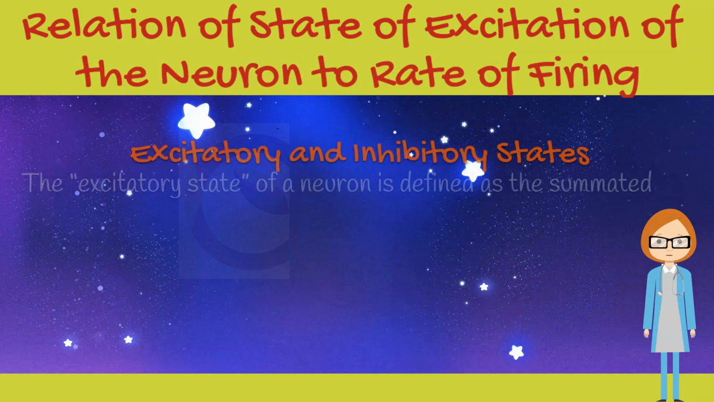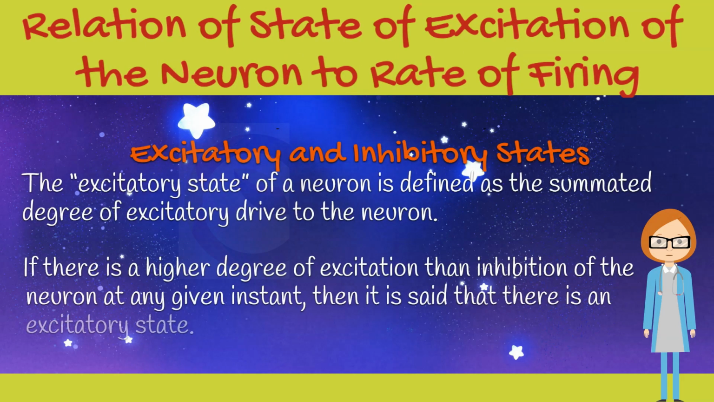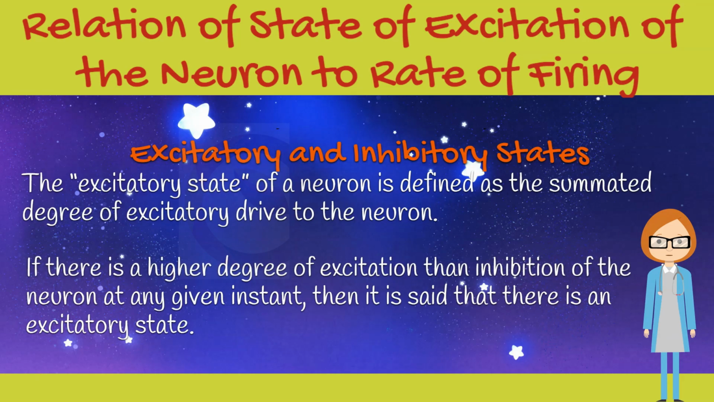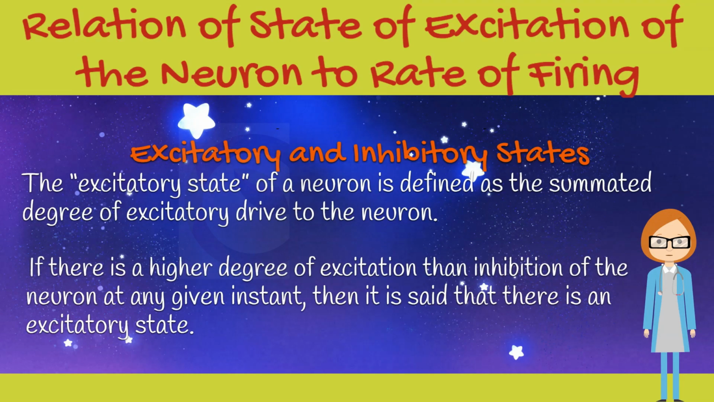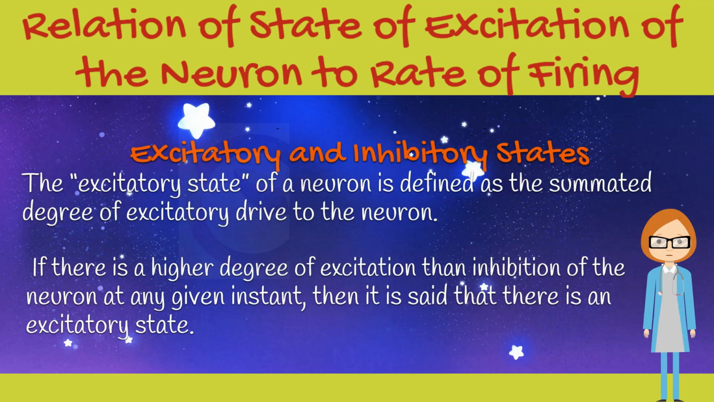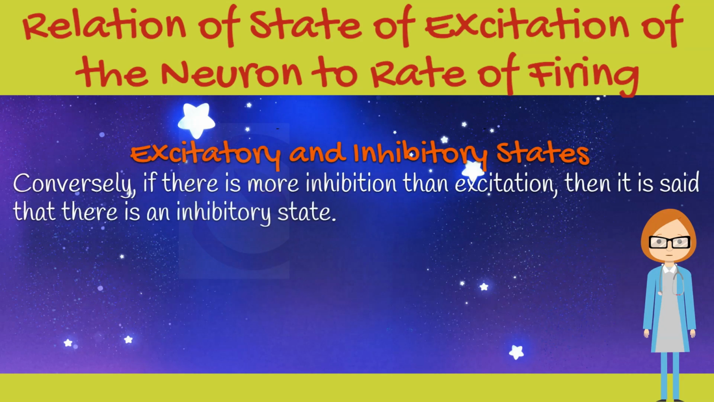What is the relation of the state of excitation of the neuron to the rate of firing? Let's learn. The excitatory state of a neuron is defined as the summated degree of excitatory drive to the neuron. If there is a higher degree of excitation than inhibition of the neuron at any given instant, then it is said that there is an excitatory state. Conversely, if there is more inhibition than excitation, then it is said that there is an inhibitory state.